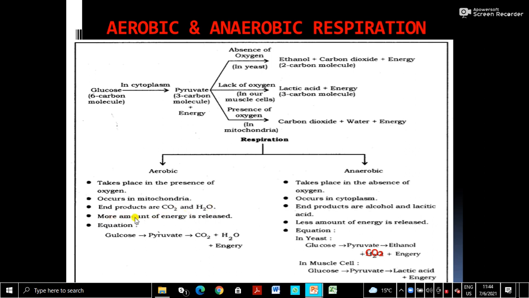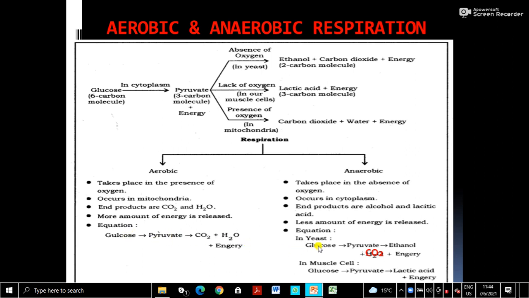More energy is released in aerobic respiration, because the carbohydrate, glucose, is completely oxidized. So a large amount of energy is released, whereas here, with incomplete oxidation, a smaller amount of energy is released. So here is the equation. Glucose is first oxidized into pyruvate or pyruvic acid. This is the intermediate product formed in the cytoplasm.